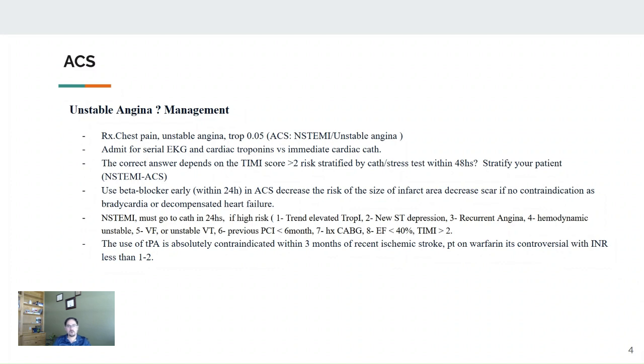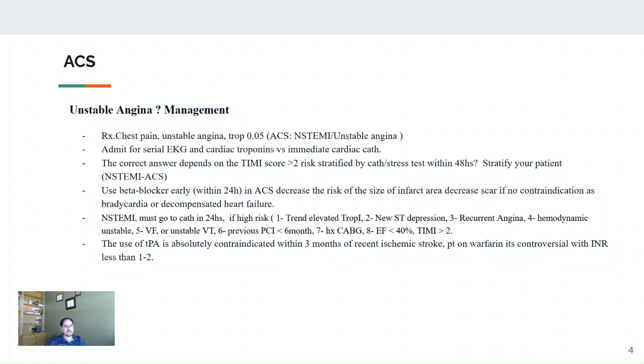Otherwise, the patient needs to go for a stress test to see if there is new ischemia and if there is viability, and whether the patient will be improved or will benefit from a PCI.